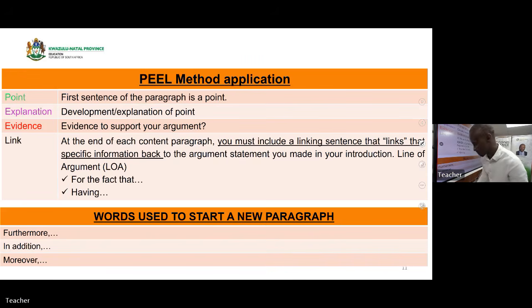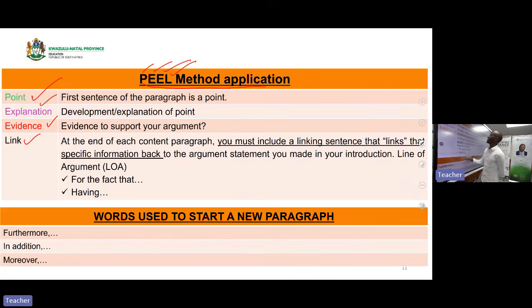Okay, in a history essay, there is a method because we are writing an argumentative essay where you need to argue throughout. We follow a method which is called the PEEL method approach. Let's look at how we are going to apply it in our essay. P is for the point. The first E is for explanation. Second E is for evidence. L is for link. Are we clear, bantabam?